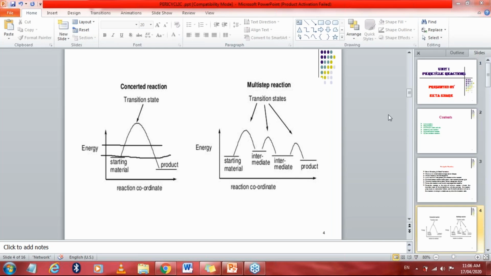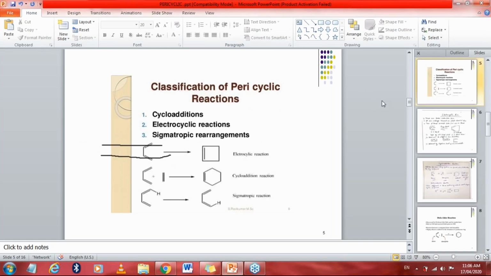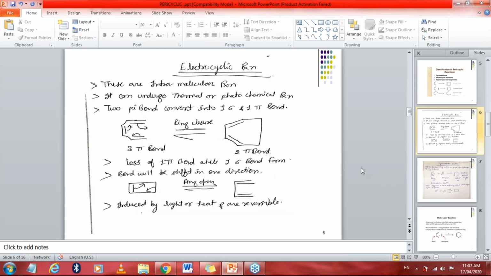Now we will start our main topic: the classification of pericyclic reactions. These reactions are of three types: cycloaddition reactions, electrocyclic reactions, and sigmatropic rearrangements. Firstly, you have to understand these three by their definitions. You only have to learn the main concept. If you have learned the main concept, then surely you can write down all the definitions and the reactions also. These are the examples you will see here, and we will see them one by one in the next slide.